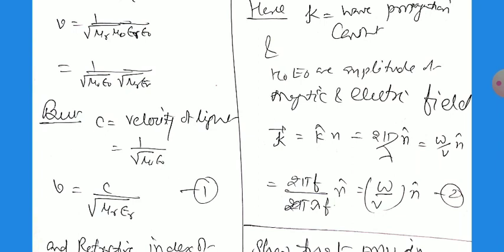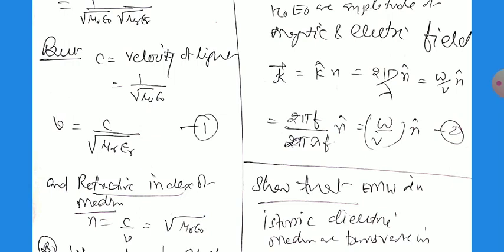This is a basic concept, that using this we can calculate the refractive index of the medium, that is n equals c by v, and this is equal to root of mu r epsilon r. Earlier we wrote, for a non-magnetic material, that it is equal to the root of epsilon r. Now that the magnetic field is also there, we write root of mu r epsilon r.